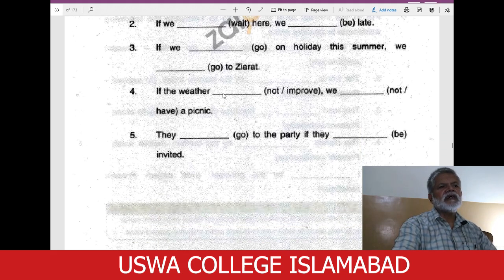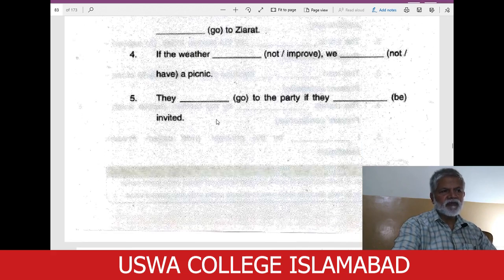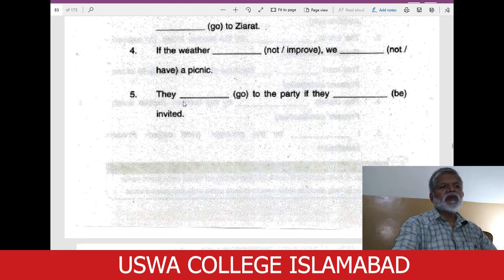If the weather does not improve, we have to make a negative sentence. So in present indefinite, does will be used. If the weather does not improve, we shall not have a picnic. They will go to the party. Now, be careful.